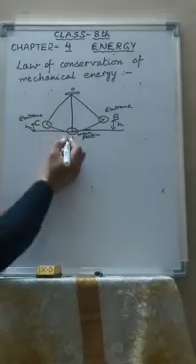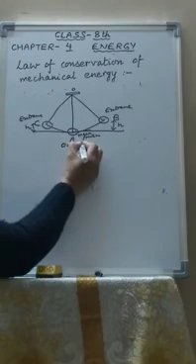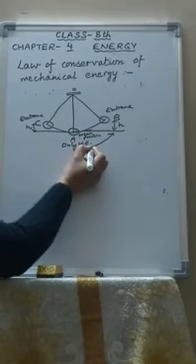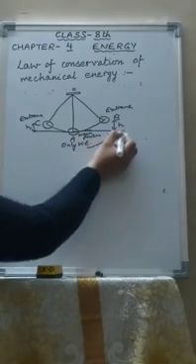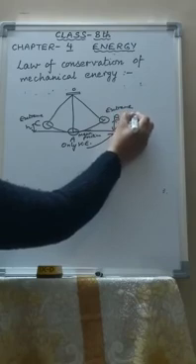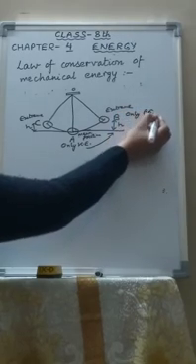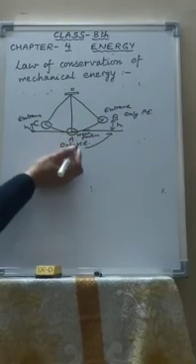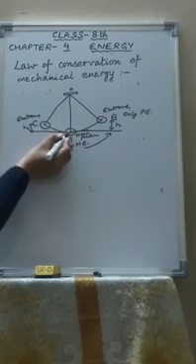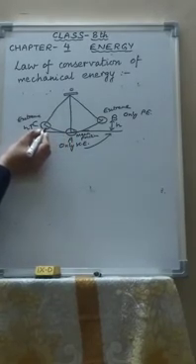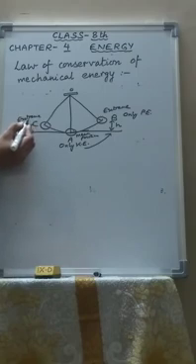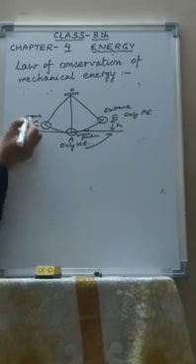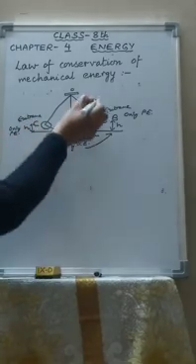So in the mean position, it has only kinetic energy. Now on moving to the other side, slowly kinetic energy is changing into potential energy because it is gaining height. And at the extreme position, only potential energy. Then it is coming back, potential energy slowly changing into kinetic energy. Then at this point only kinetic energy. Again it starts moving, kinetic energy decreases, potential energy increases, and at the second extreme position again only potential energy. Kinetic becomes zero, it stops and again swings back.